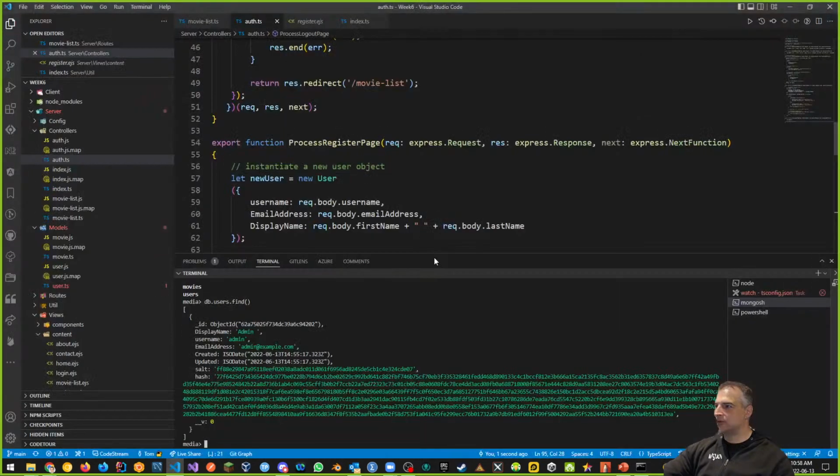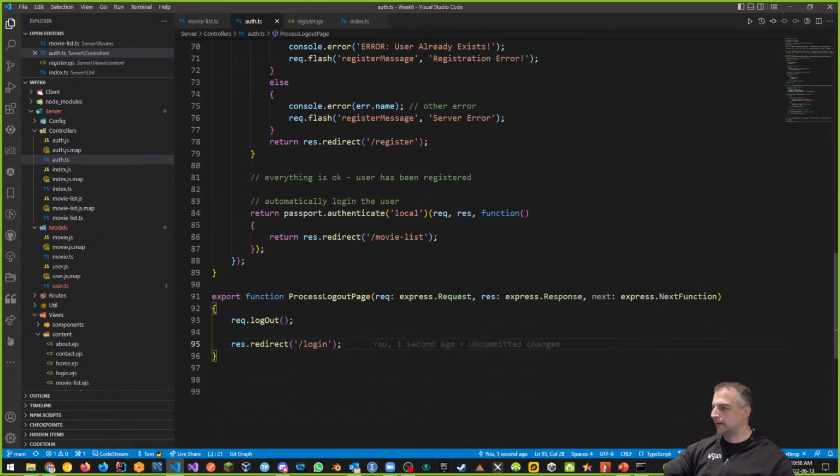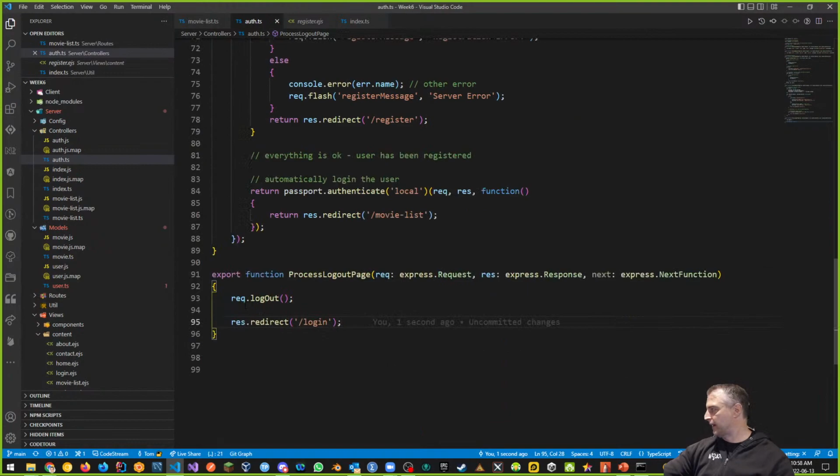So back to the drawing board. And here is request logout, right? And it says now that it needs a callback function. This is new. We never had this before for my process logout page. That's awesome that it did that. So they've modified stuff, obviously. This is a new thing this semester.